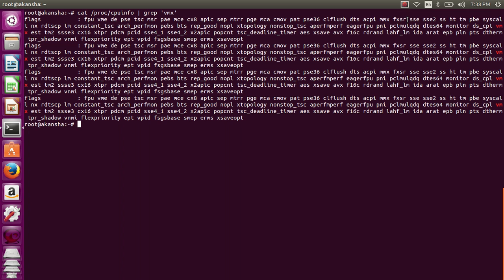For installing KVM and QEMU, we need to have the following packages. So we are going to install the packages: QEMU, QEMU KVM, libvirt, Ubuntu VM Builder, Bridge Utils, Virt Manager, Virt Viewer, and libvirt bin.